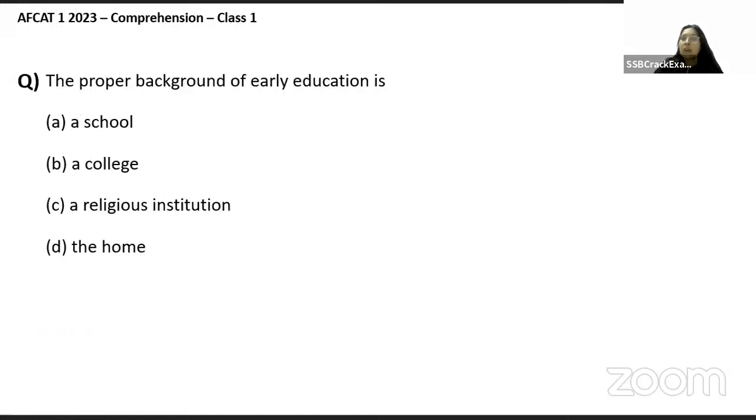The proper background of early education is: a school, a college, a religious institution, or the home. If anyone wishes me to go to the paragraph, feel free to let me know. I will move on.